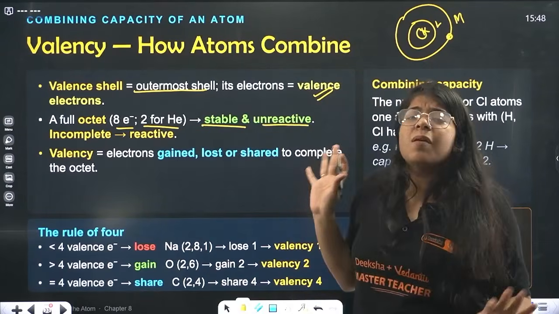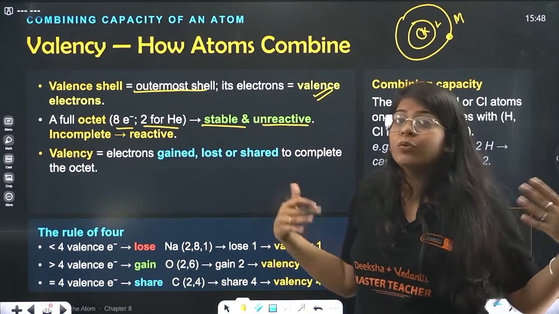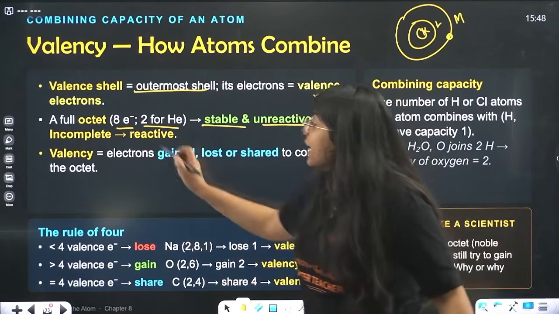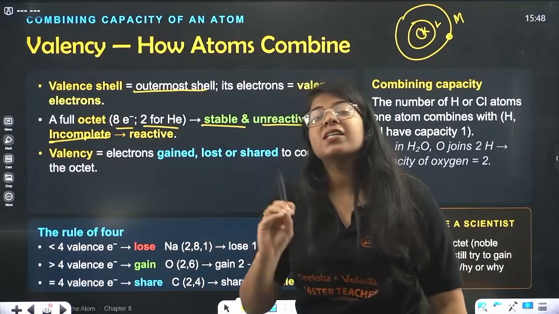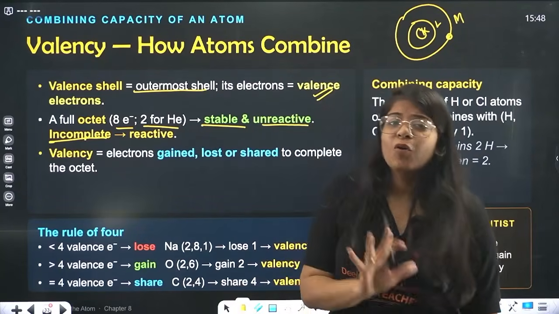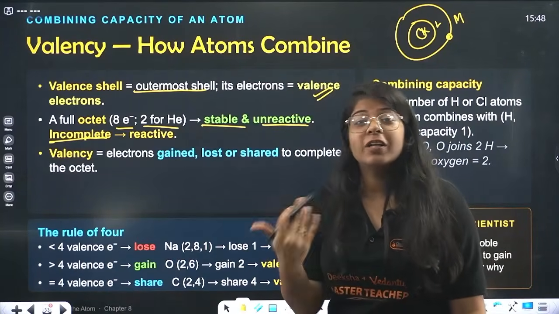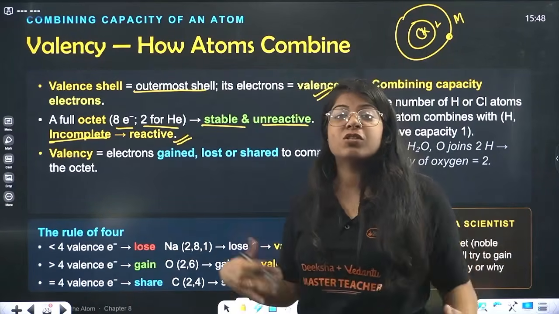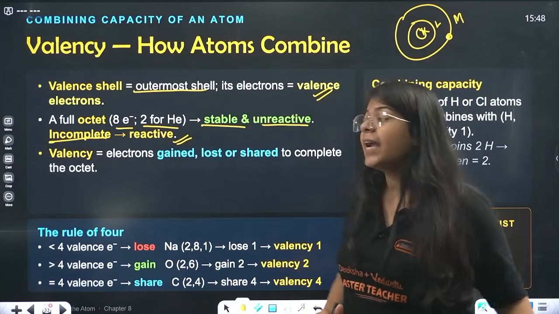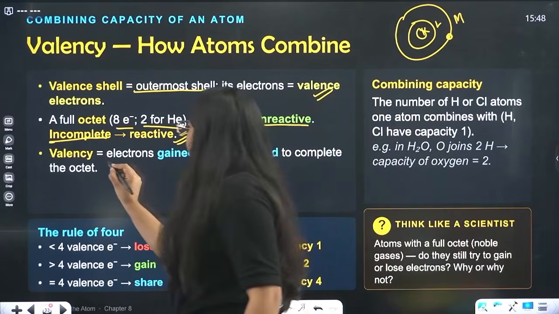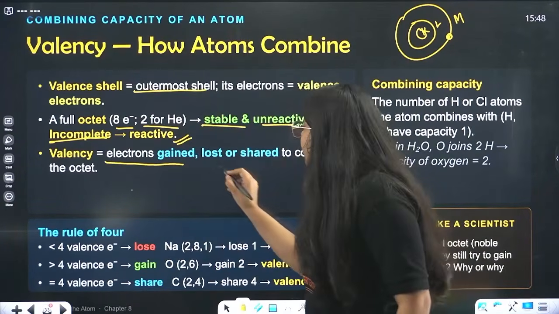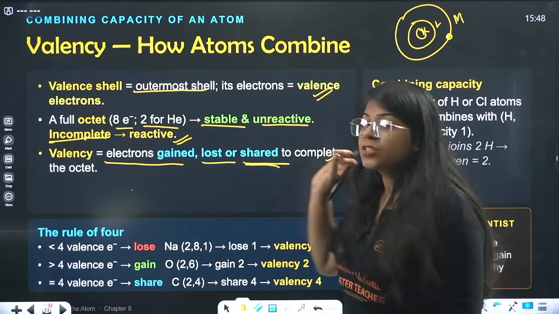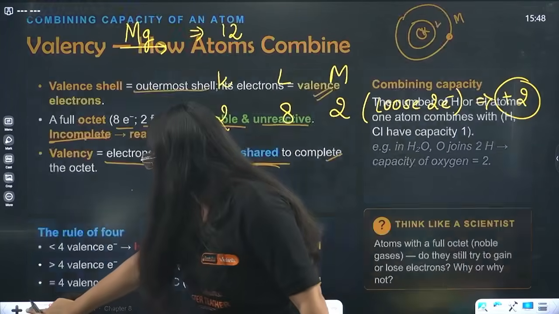It is stable, it is complete, it is chilling. I have everything, I don't want to give anything, I don't want to take anything, don't disturb me. Okay, then if it is incomplete, if it has 5, 4, 3, maybe anything, so it is reactive. It wants to either take electrons or give electrons. It wants to react with something, right? And valency is the number of electrons gained, lost, or even shared in the case of carbon, to complete its octet. This is what we studied, right?